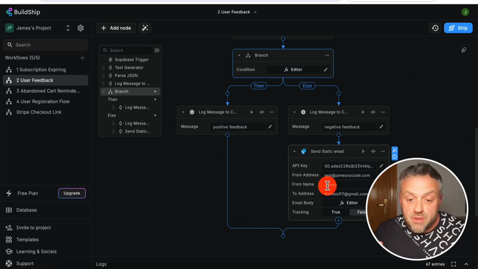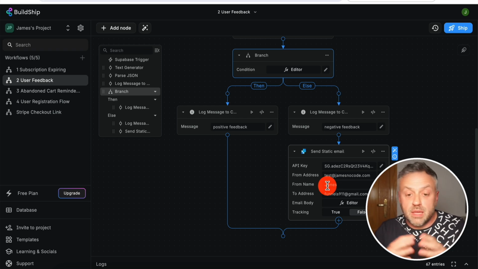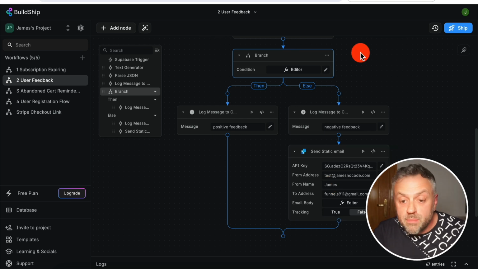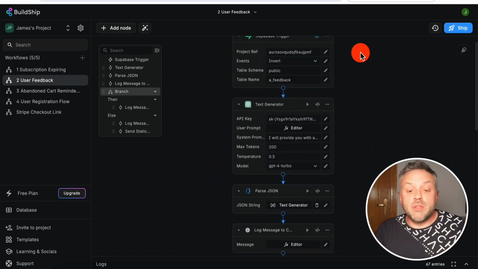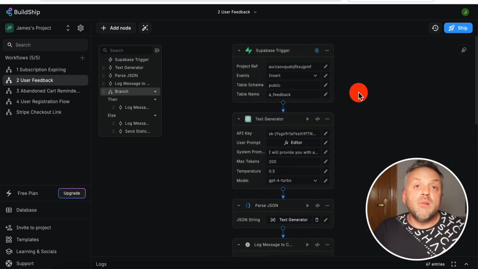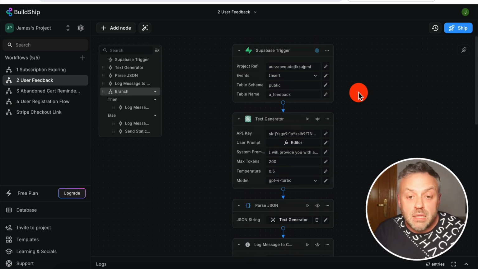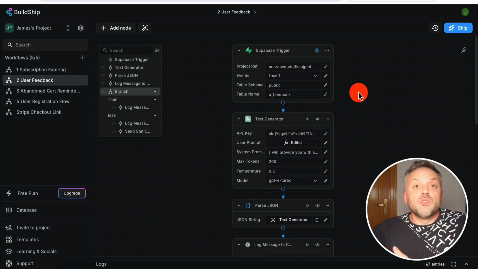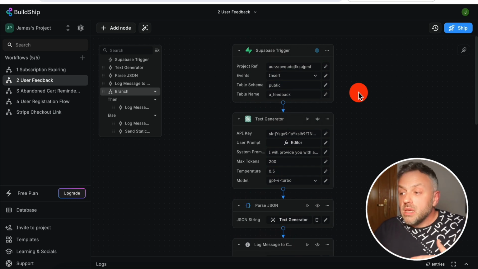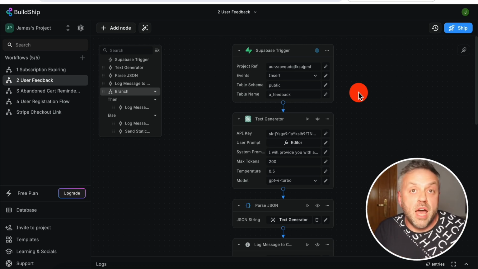And obviously you are free to customize this flow. You can get it to do anything that you want, but you gotta admit, right? You gotta admit this is very, very useful functionality in order to monitor your users' experience in real time. And that way you can see immediately if some users are not happy with your app, while ignoring the cases where the users are happy with your app.